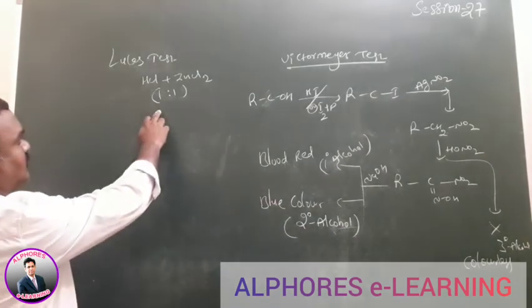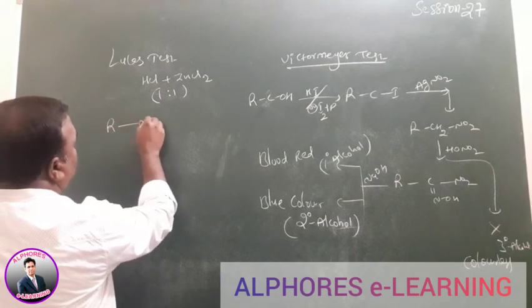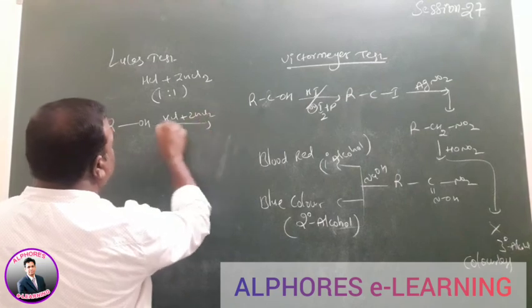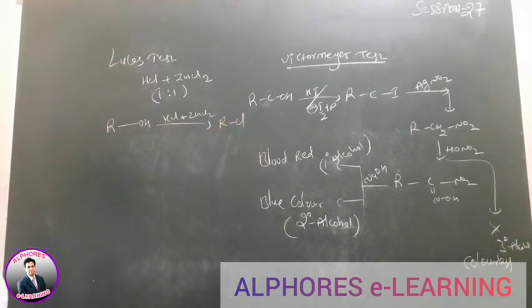I already told you that concept. Wherever alcohol is given, the alcohol undergoes nucleophilic substitution reactions. The OH minus is replaced by Cl.